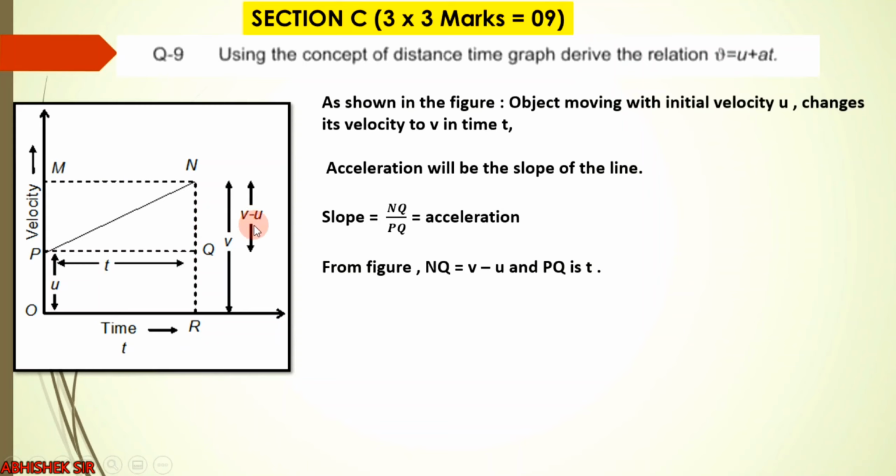Now NQ from figure is v minus u, as you can see over here, and PQ, again it is shown that it is time t. So what is finally acceleration? a equals to v minus u by t. Just take this t on this side, it will become at equals to v minus u. If you take u on this side with at and v will remain in one side, so we can have our final equation v equals to u plus at. So this was the short derivation of v equals to u plus at.